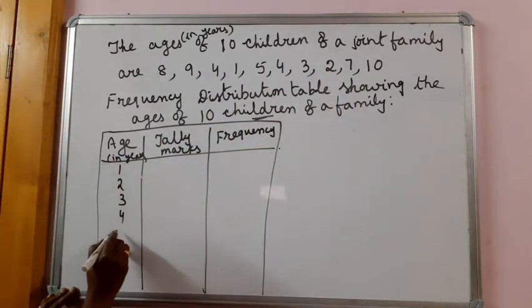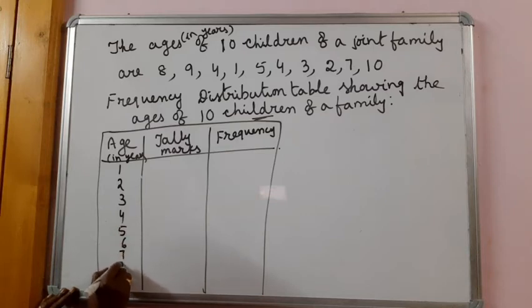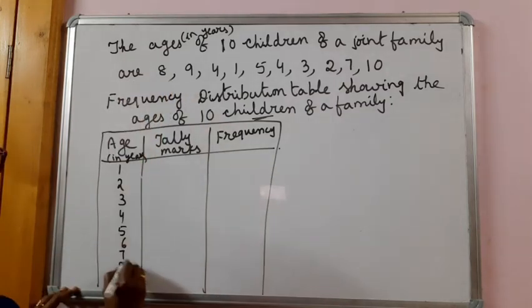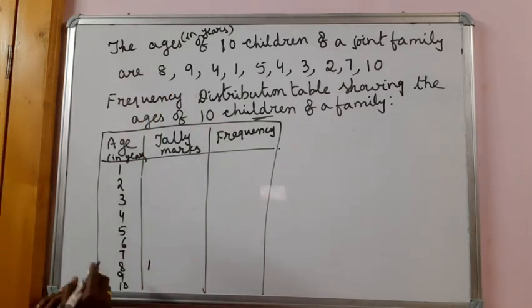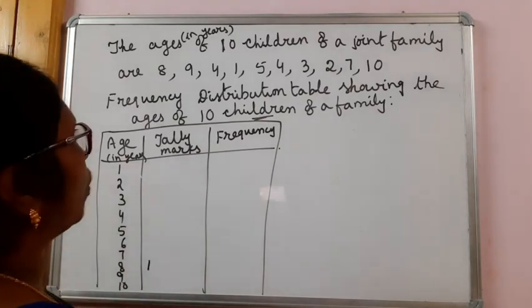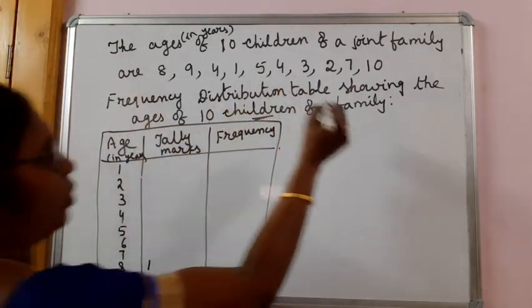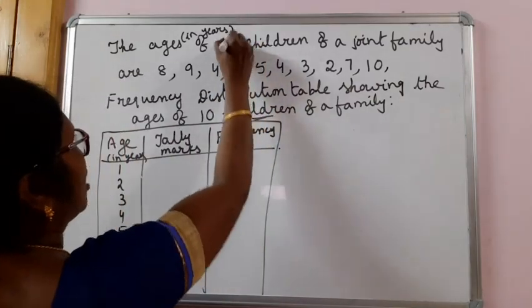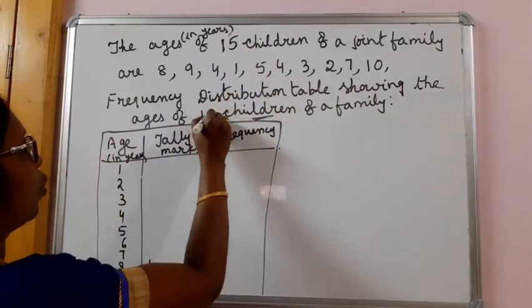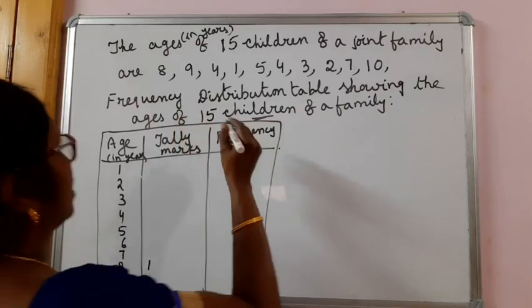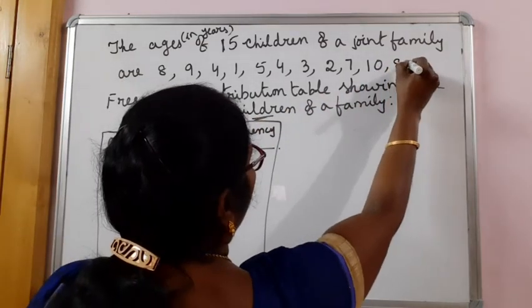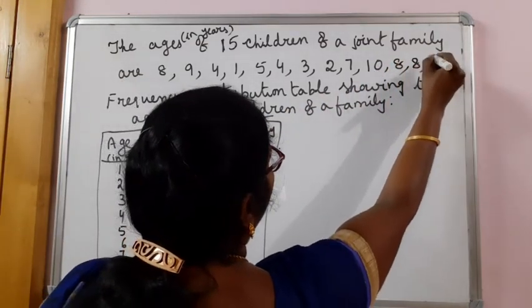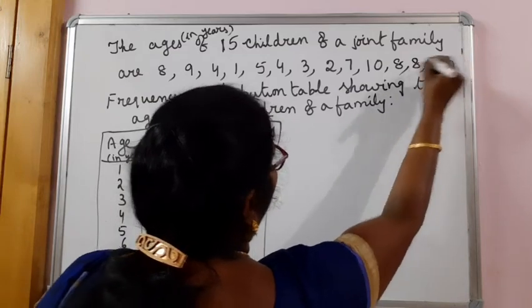We can write 1, 2, 3, 4, 5, 6, 7, 8, 9, 10, or if some number is not there, we can remove it also. Here 8 has 1 tally mark. Let me give you some more. Wait, not 10 children, I am giving you 15 children of the family, to explain something extra. Again 8, 8, 9, 10.